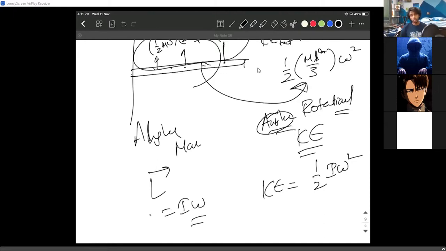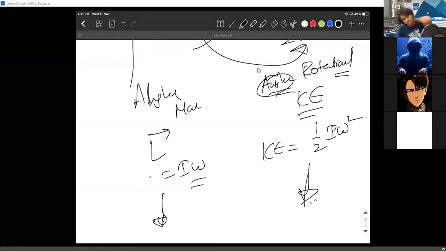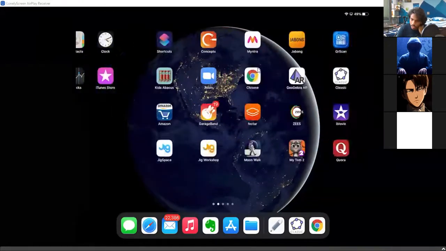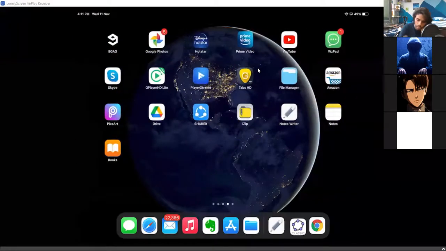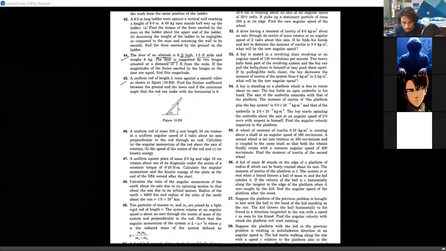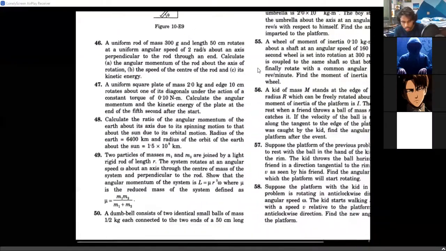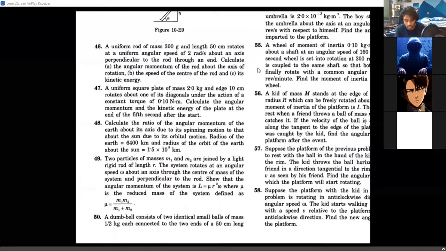Okay, so I hope you remember both the ideas of conservation of angular momentum and kinetic energy. We are going to use these ideas and solve a lot of problems. Let me check if I can solve one or two problems in today's session itself. Where is my HC Verma? Yeah, here it is. So problems number 46, 47, 48, all these problems are basically about asking the angular momentum and rotational kinetic energy only.